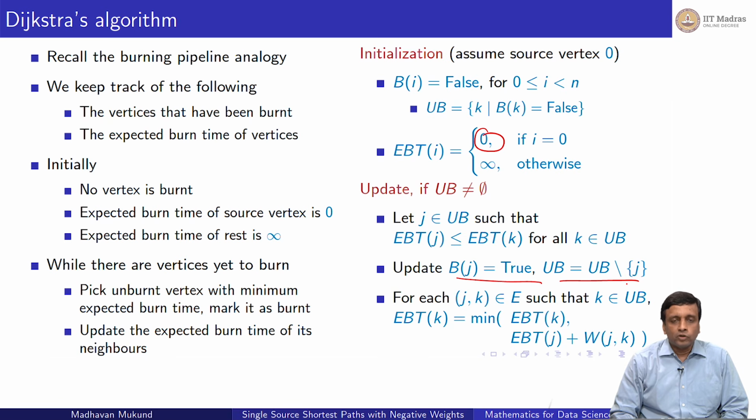Now more importantly, you look at every outgoing edge from this new vertex. So you just burnt j, so you look at every edge jk and check if k is unburnt, that is we still haven't fixed its distance. Then you update its distance to be the minimum of the distance you already know, what you already know about k, plus the new information that you get if you process this edge jk, which may not have been taken into account before, obviously, because you have not reached j before this. So you look at the time that you burnt j and how much time it will take from j to k, and this might well turn out to be smaller. So this is Dijkstra's algorithm.